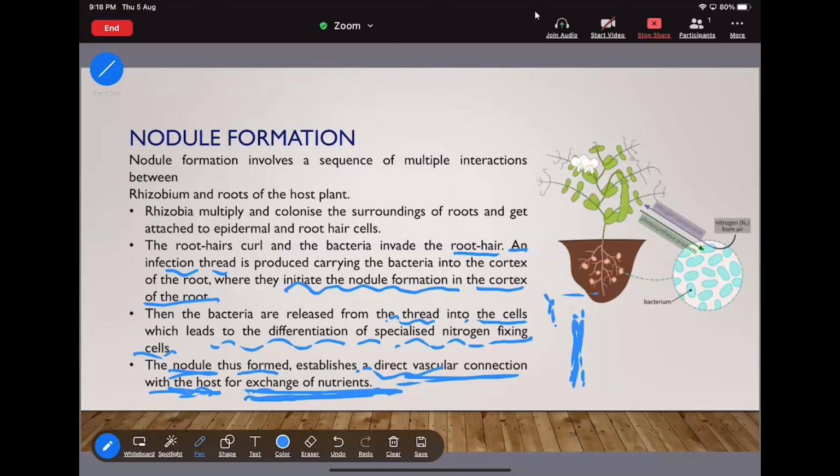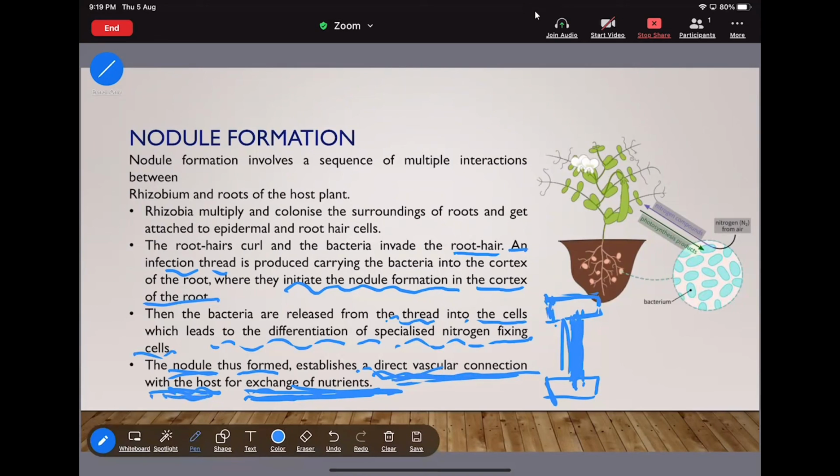If this is one container and here is another container, this pipe is going to connect these two containers. In that way, this pipe is nothing but the what? That is the nodule. What is done? It is a direct vascular connection with the host for the exchange of the nutrient. Here this pipe is nothing but the nodule. When the complete formation of the nodule occurs, at that time it will make a direct vascular connection with the host for the exchange of the nutrient. Okay.